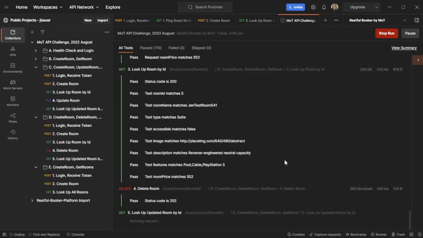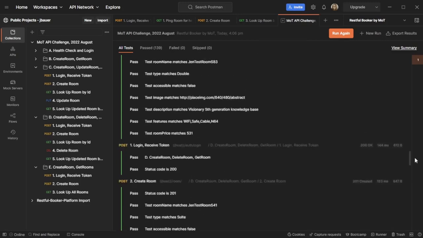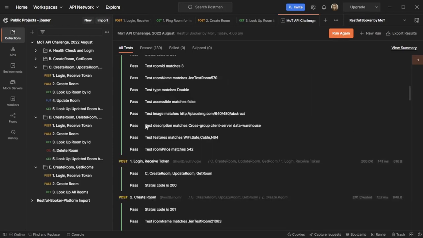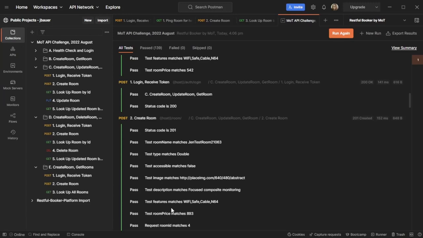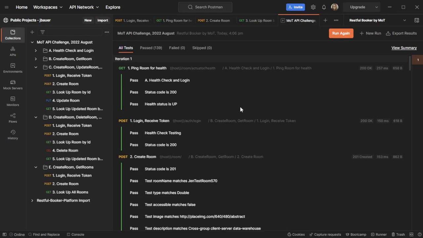So there you are, and you've got all of the names. Yay, great. Everybody passed, so everything's looking good. In these assertions, again, I mentioned that I threw in the name of the folder at the top because you otherwise don't get that information here. So it can kind of look like a sea of results. In this case, everything's passed, so things are looking good. But if you have Newman or some other text-based way that you have your results, it can be helpful to have that extra detail.